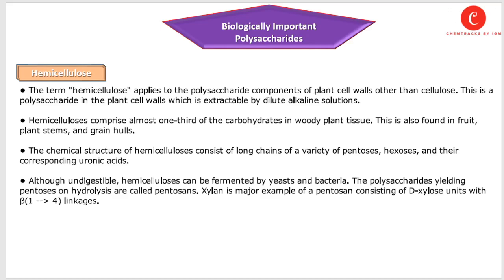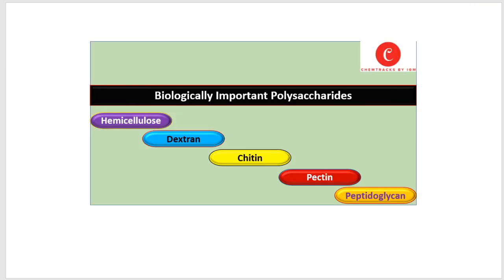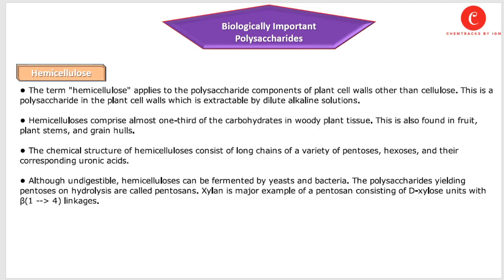Dear student, today I am going to tell you about some biologically important polysaccharides like hemicellulose, dextrin, chitin, pectin and peptidoglycan. So let's start with the hemicellulose. The term hemicellulose applies to the polysaccharide components of plant cell wall other than cellulose. This is a polysaccharide in the plant cell wall which is extractable by dilute alkaline solution.